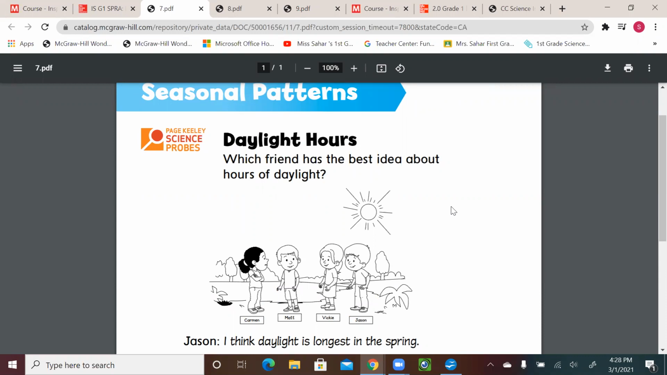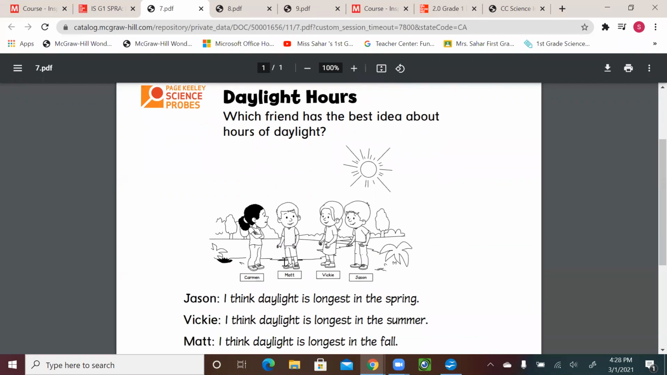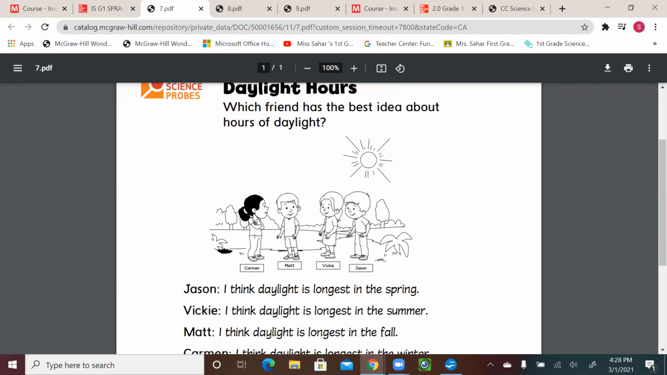We're going to start a new lesson, Seasonal Patterns, page 242. Daylight hours. Which friend had the best ideas about hours of daylight? So we have 4 friends and each one has an idea, and one of them got the best idea. So let's listen to the friends, who have different ideas about hours of daylight.